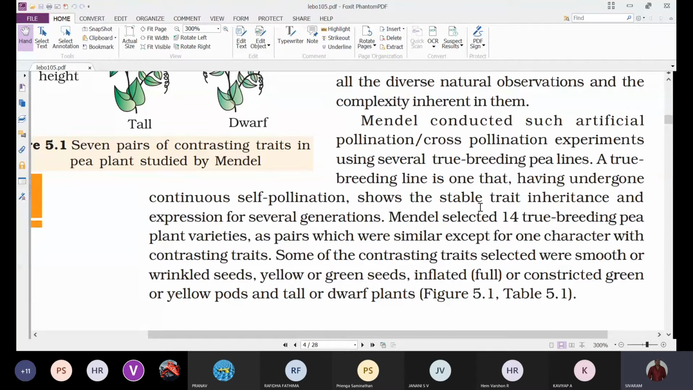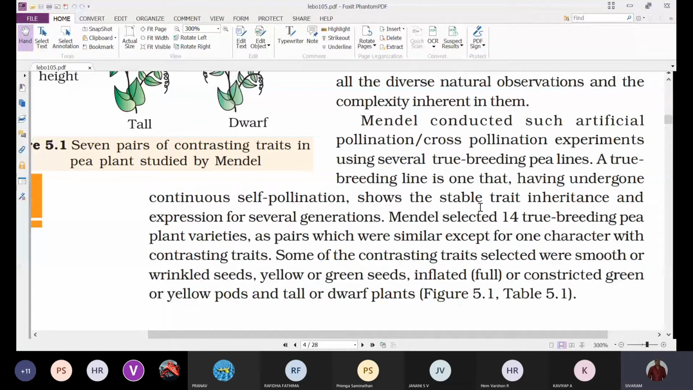A true breeding line is one that, having undergone continuous self-pollination, we have to undergo self-pollination. We should not undergo cross-pollination because two different characters may get mixed up. So that's why we are not going with cross-pollination. Here we are undergoing self-pollination, and if the plant is showing stable trait inheritance, that means the same trait is getting transferred to the next generation also, and expressed for several generations. If the plant is expressing the same character for several generations, in that case we can observe that the plant is a true breeding or pure line.